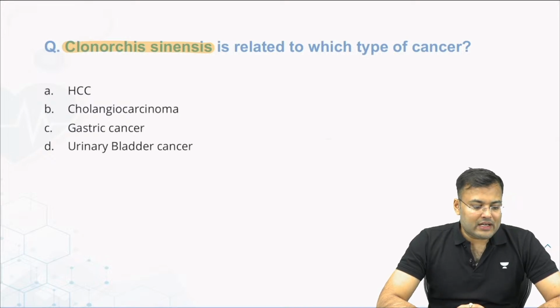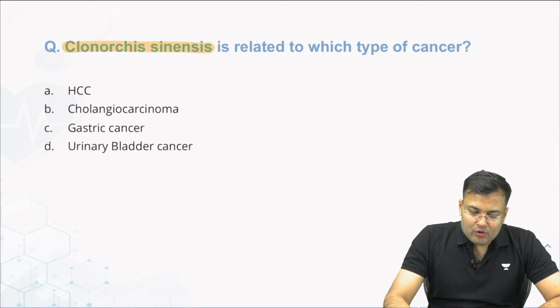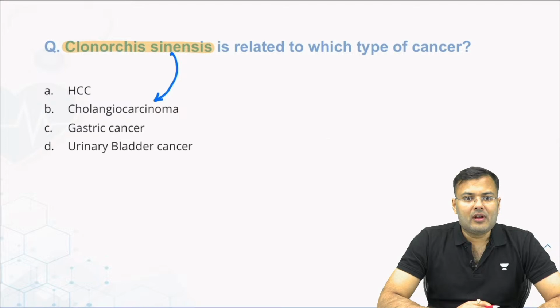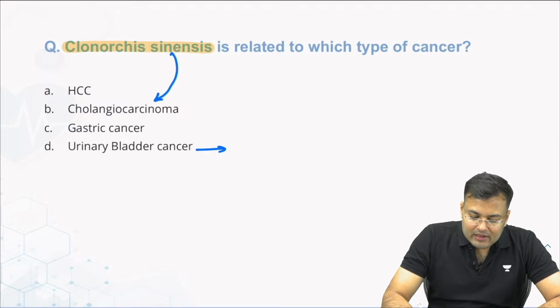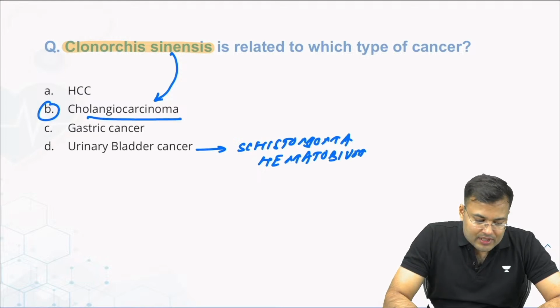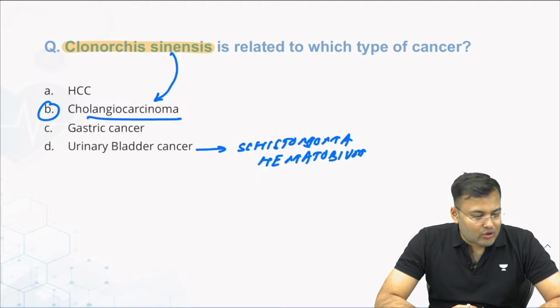Clear? You know that Clonorchis sinensis and Opisthorchis viverrini are risk factors for cholangiocarcinoma. What is the organism responsible for carcinoma bladder? This is Schistosoma haematobium. So what is the correct answer here? The correct answer is option number B, that is cholangiocarcinoma.